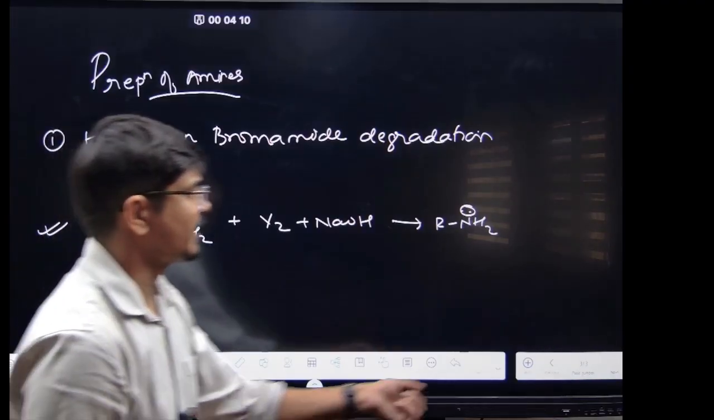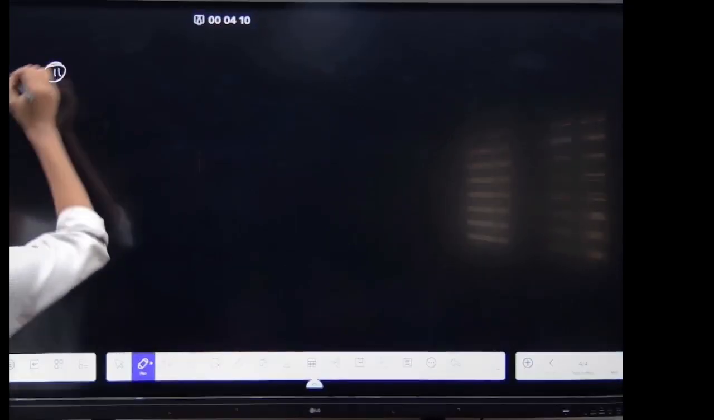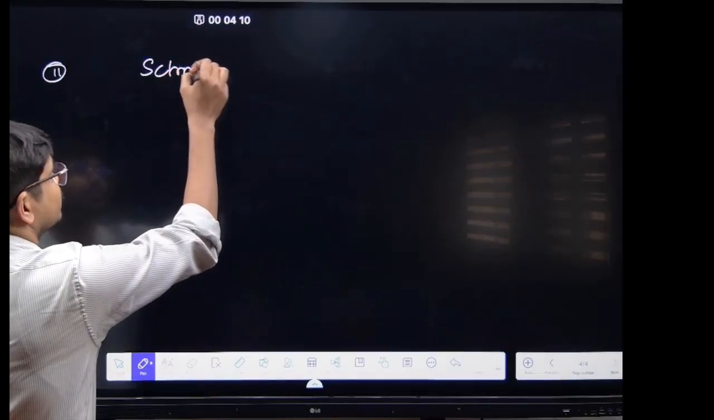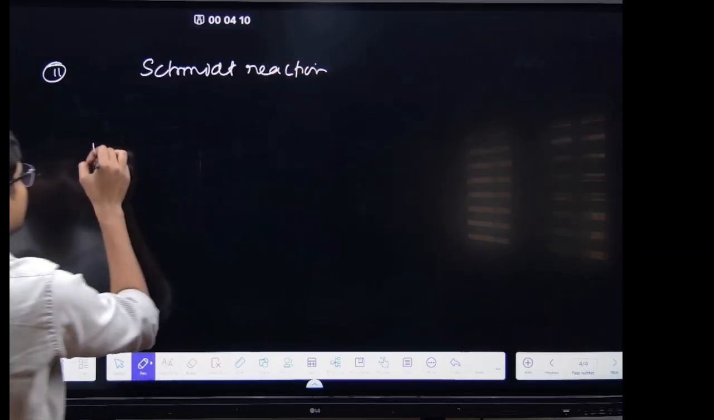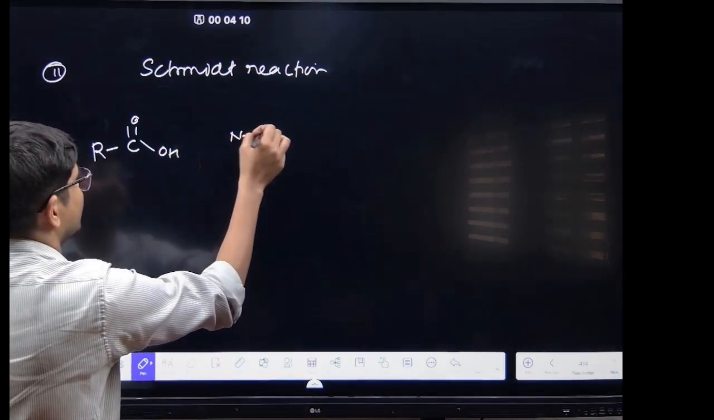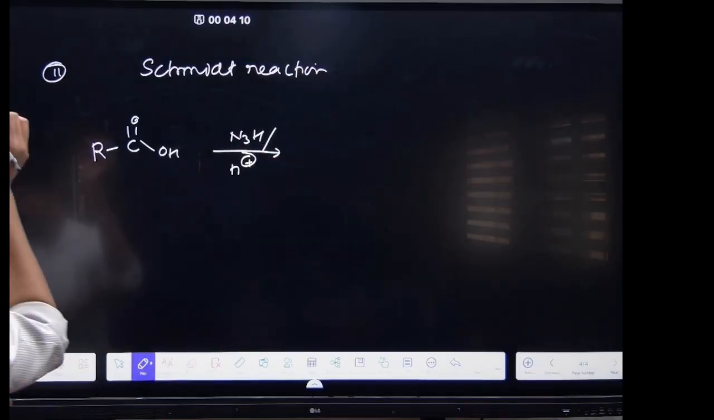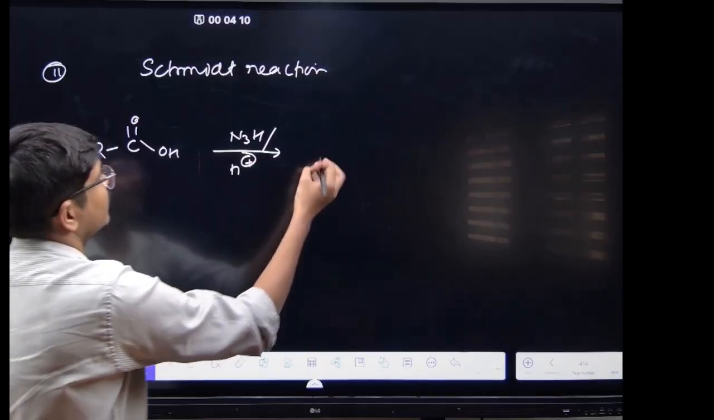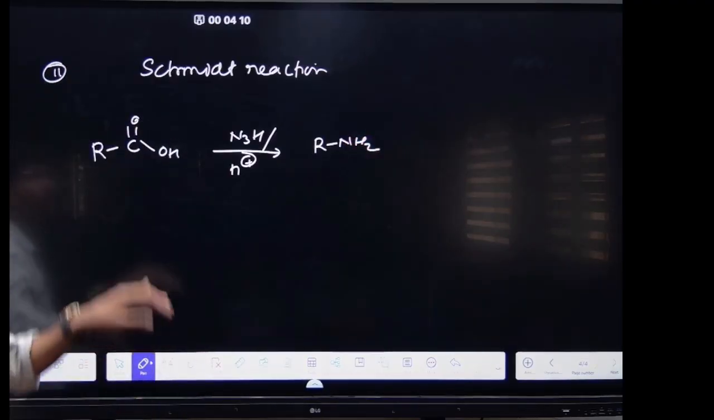Now coming to the second one, you see here. Write down, suppose you have the Schmidt reaction. Suppose you have a carboxylic acid and you are treating it with N3H in the presence of H plus. So what will it form? It will form R NH2.